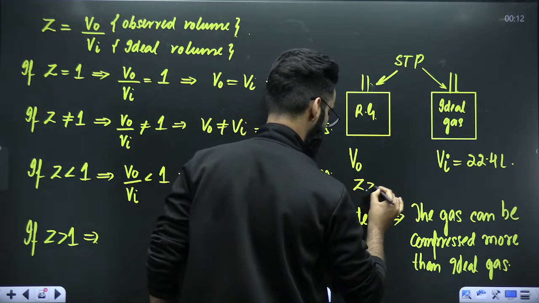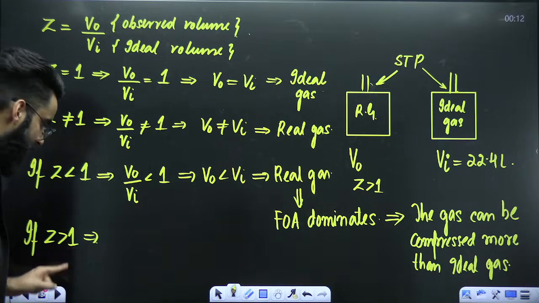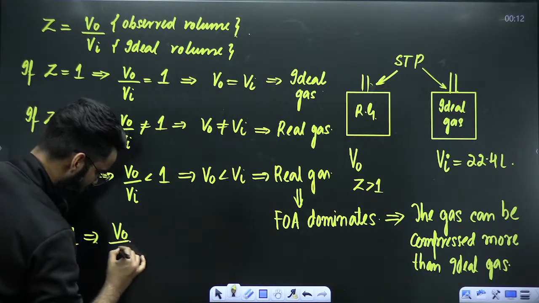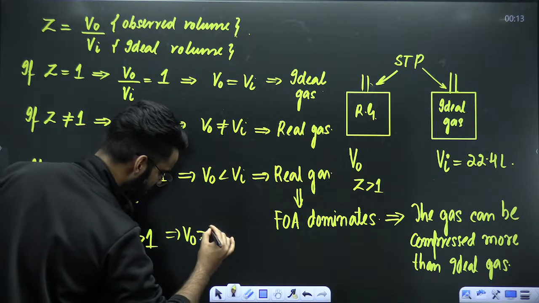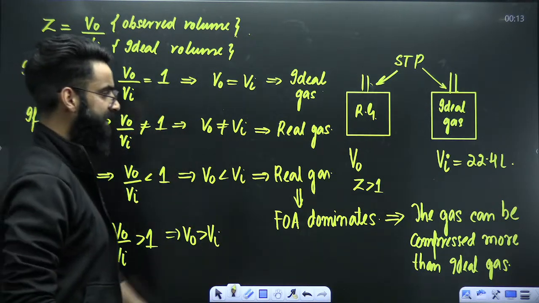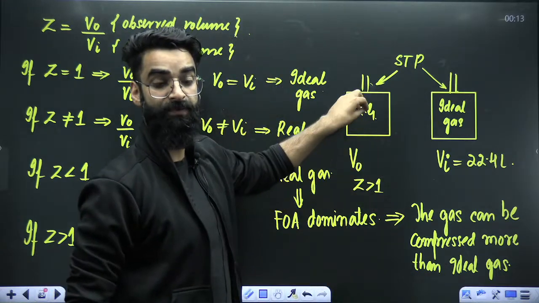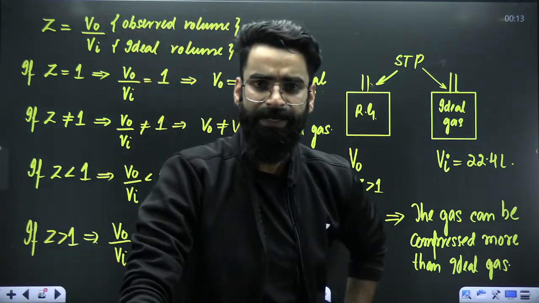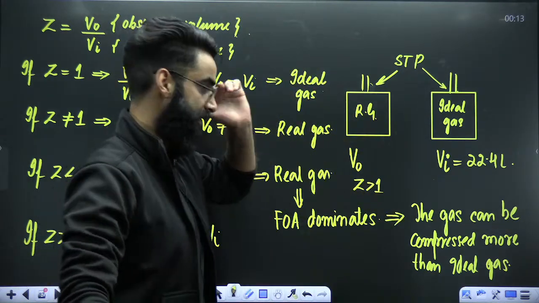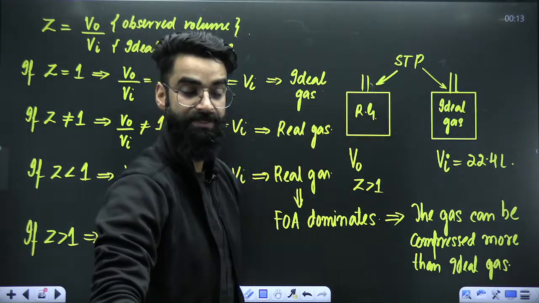If the Z value for the real gas is greater than 1, that means V0 divided by Vi will be greater than 1, which tells you that V0 is greater than Vi. If V0 is greater, that means the volume of the real gas is more. What does that mean? Imagine it like this: the volume of the real gas is more than the volume of the ideal gas under the same conditions.